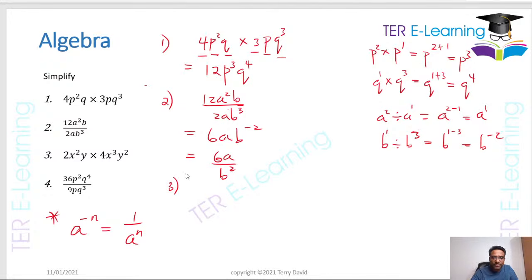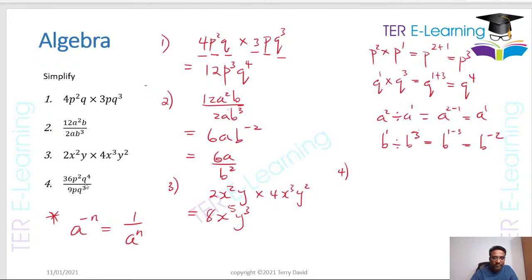The third one now, you want to work out 2x squared y multiplied by 4x cubed y squared. So again, you multiply the whole numbers first. So 2 by 4, that gives me 8. X squared by x cubed, you're going to add the indices. So it's going to be 2 plus 3. So this is going to give me x to the 5th. And then the y, you're multiplying y by y squared. When you add the indices, it's going to be 1 plus 2. So this is going to give me y cubed. So that's my answer for the third one.